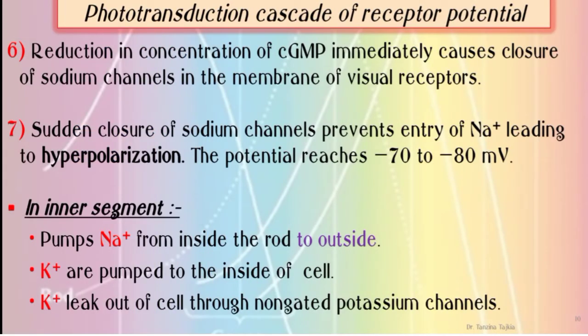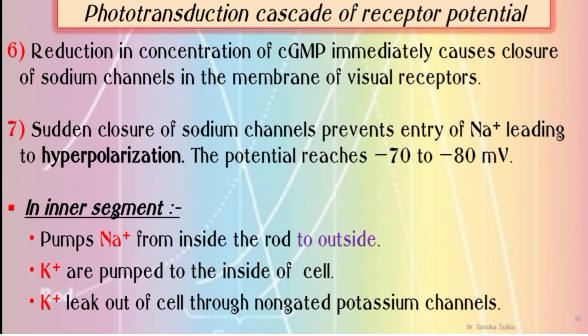Reduction in concentration of cyclic GMP immediately causes closure of sodium channels in the membrane of visual receptors. Sudden closure of sodium channels prevents entry of sodium ion, leading to hyperpolarization. The potential reaches -70 to -80 millivolt.